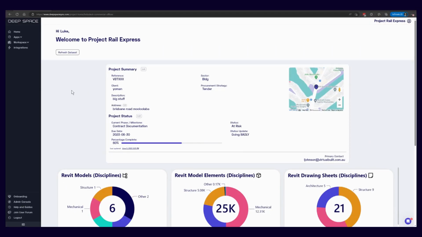This short video shows the correct way to update some project details. Let's start with the project name, which we can see here, the project name. Now, how do we update that? So from Deep Space Explorer, let's go Admin Console.